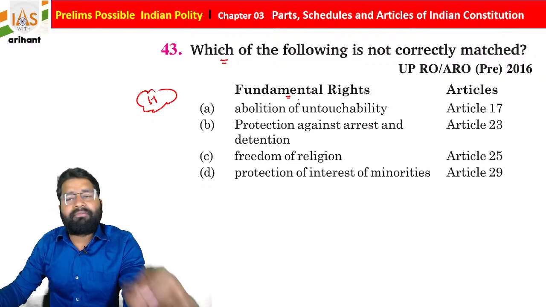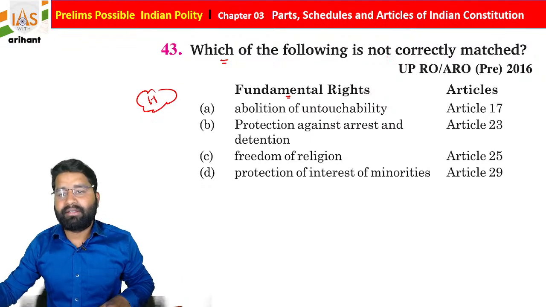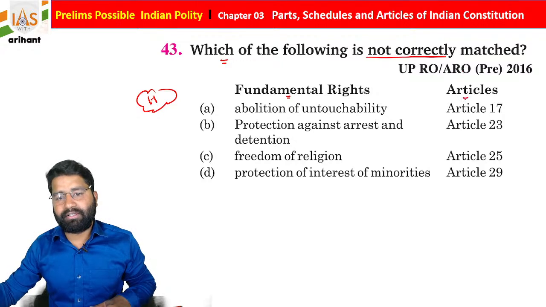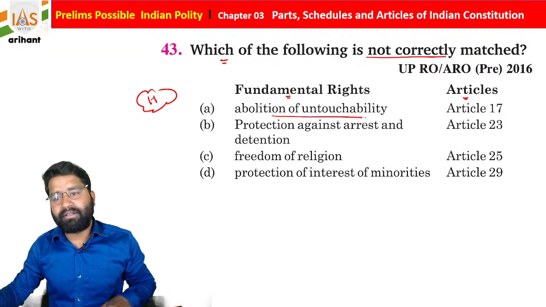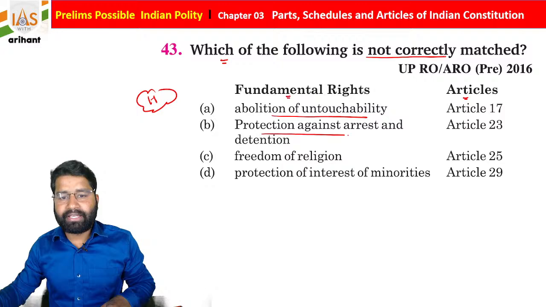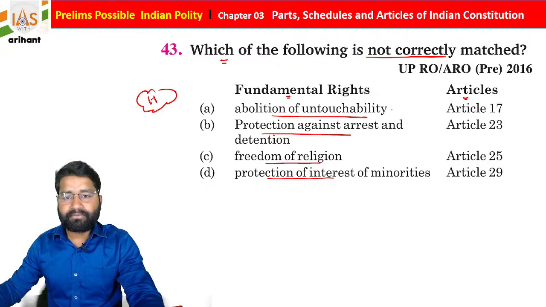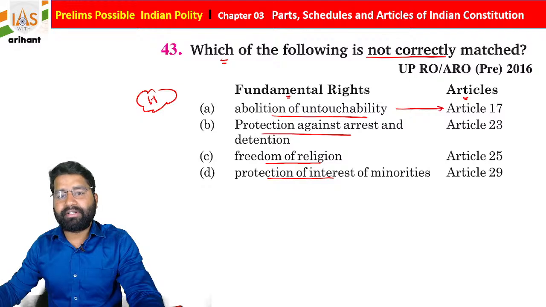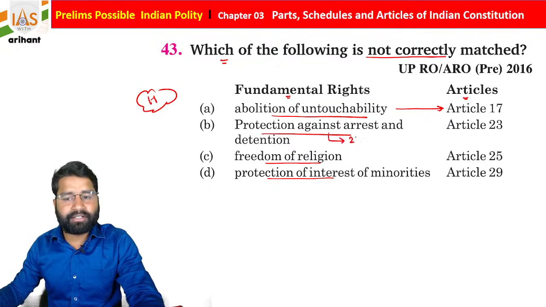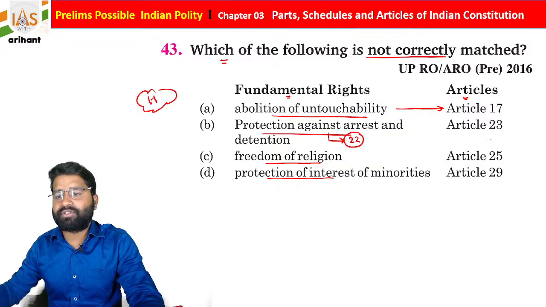Now, fundamental right not correctly matched with the article. Abolition of untouchability, protection against arrest and detention, freedom of religion, and protection of interest of minorities. You have to match it. So, untouchability under Article 17, protection against arrest and detention under Article 22 of the Indian Constitution.